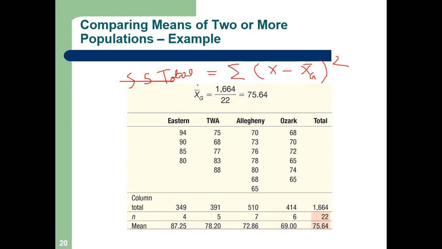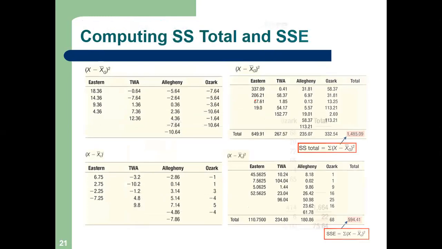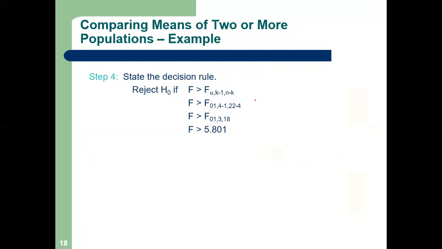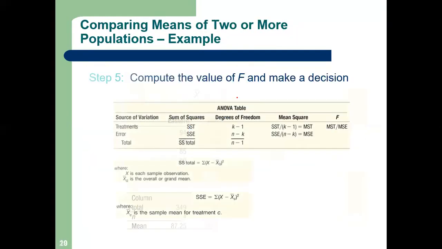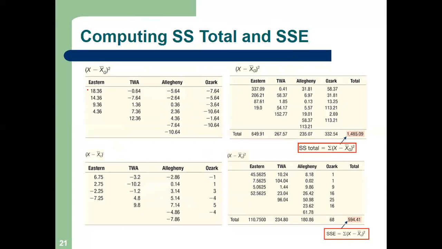We calculated x g bar, which is 75.64. Calculations you can do later on, just listen to what we are discussing. If you see the first observation, 94, then 94 minus 75.64 is 18.36.